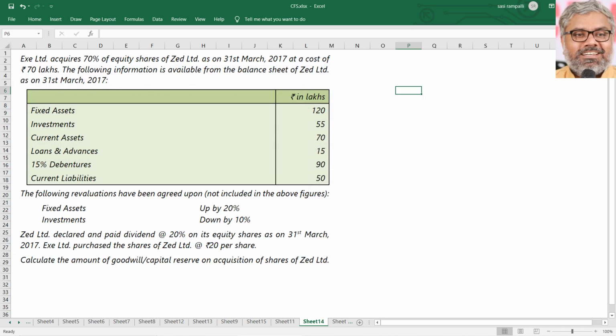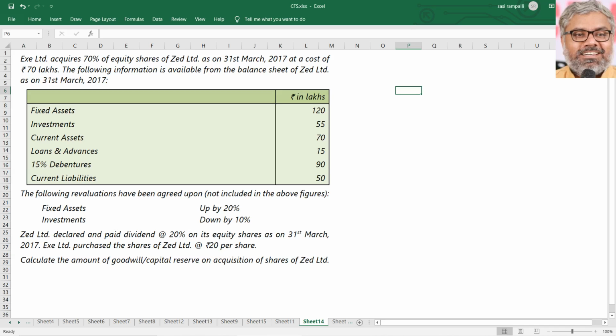Now look at this another example. X Limited acquires 70% of equity shares of Z Limited as on 31st March 2017, at a cost of 70 lakhs. Fine. The following information is available from the balance sheet of Z Limited as on 31st March 2017. That is the date of acquisition, 31st March 2017, and holding company has acquired 70% of the shares of the subsidiary. Asset values are given: fixed assets, investments, current assets, loans and advances, and debentures, current liabilities.